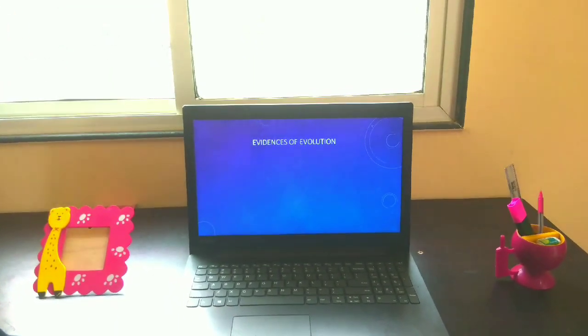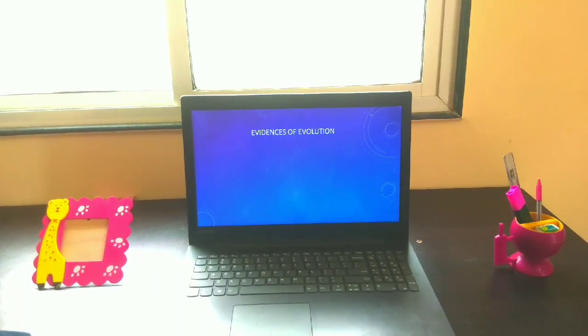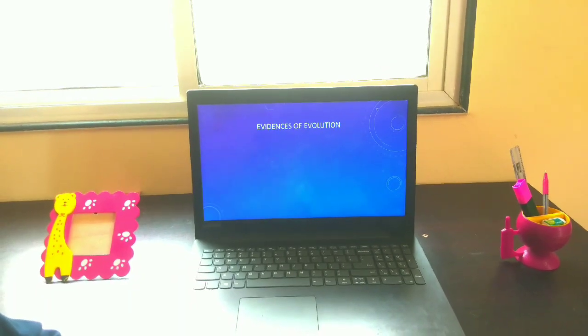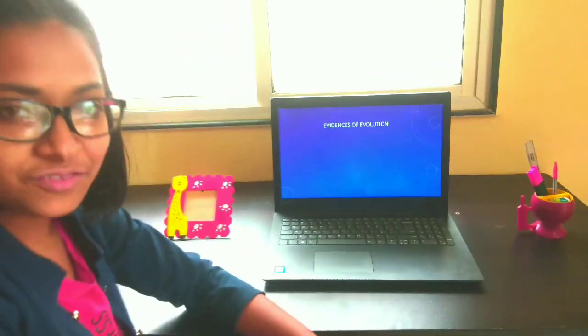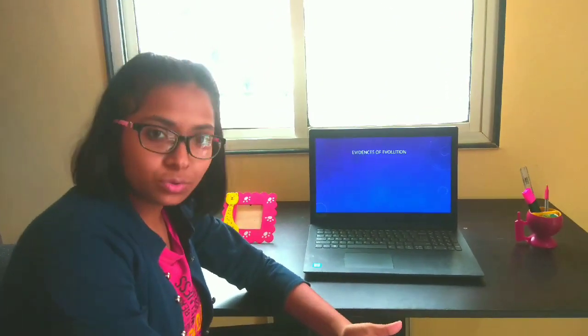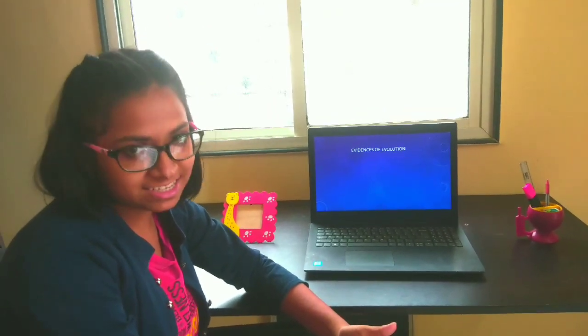Evidences of evolution. Before going to this topic, I would like to ask you a question: when do we decide or when do we consider that two organisms evolved from a common ancestor? Yes, we decide when we observe some common features or common characteristics between both. So it means that there should be some common features so that we can decide that they evolved from the common ancestor.